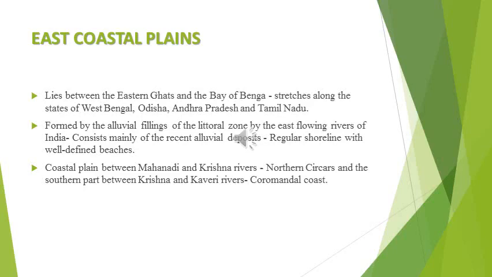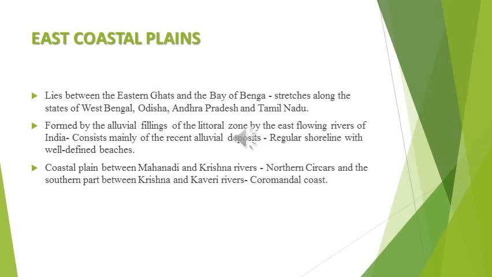So it mostly consists of recently deposited alluvial soil. Then, what do you mean by littoral? It is the part of the country that is near the coast, near the coastal region. It consists of a regular shoreline with well-defined beaches. So there are a lot of beaches in the East Coastal Plain.